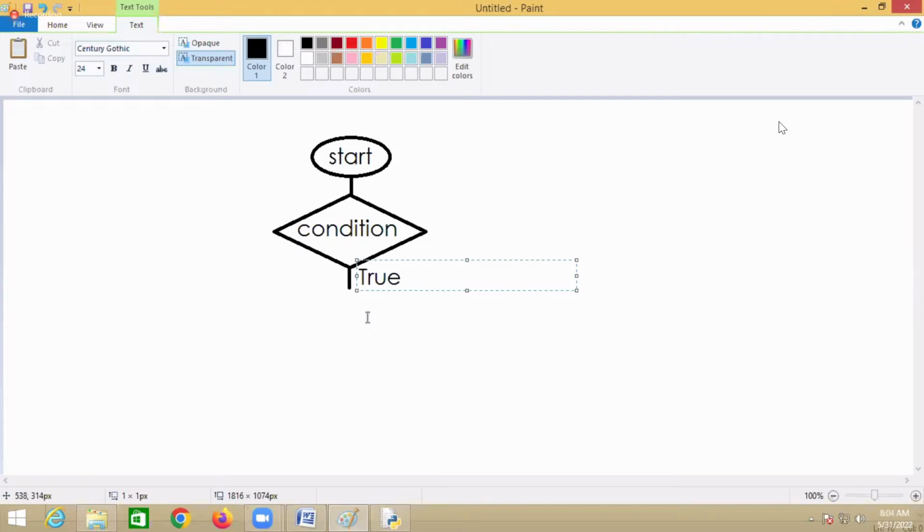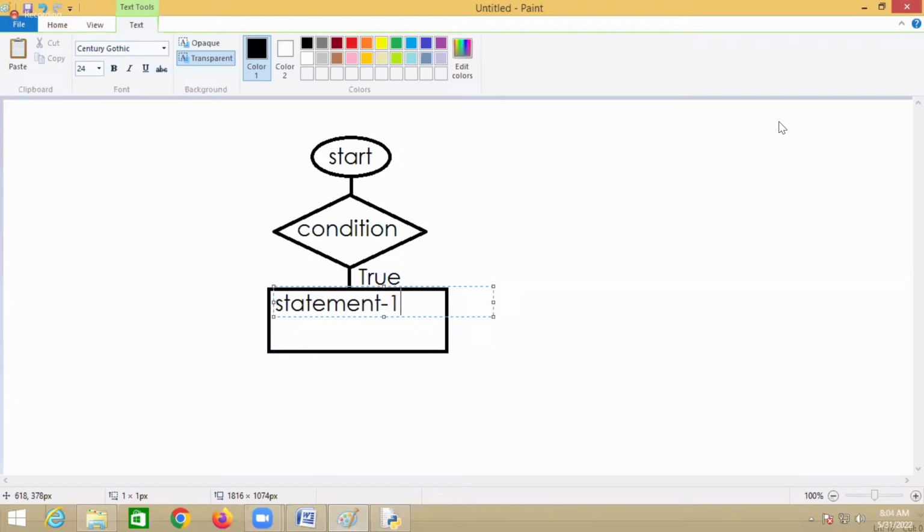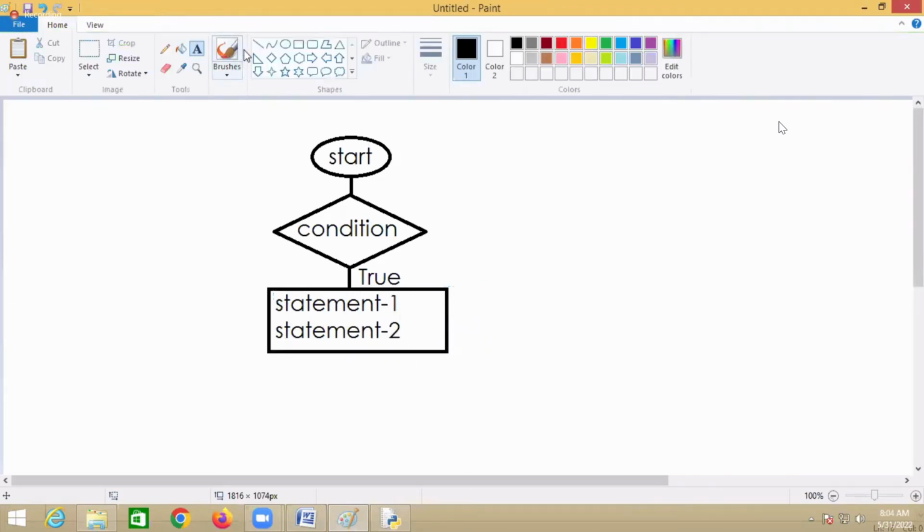There is a true branch. If the condition is true, execute the block of statements. How many statements are you including here? You have to include the number of statements, that is statement 1 and statement 2.